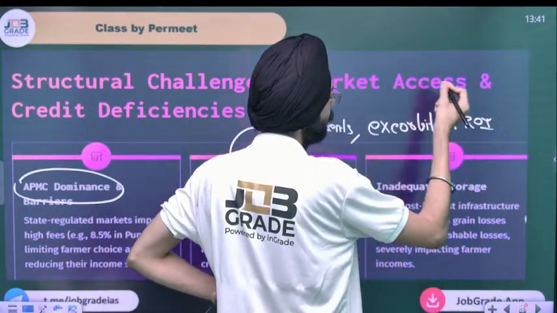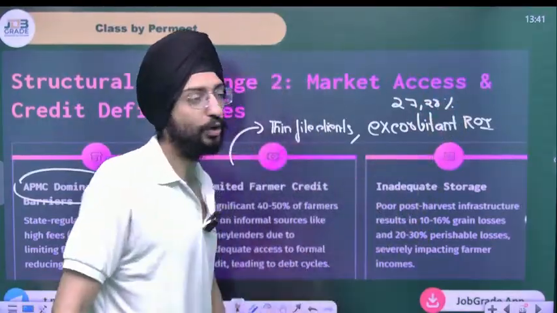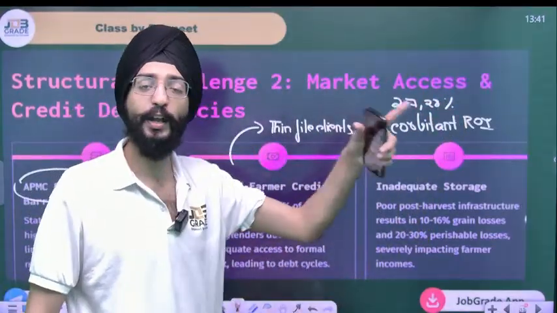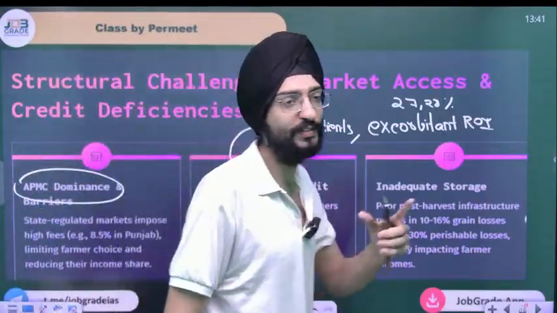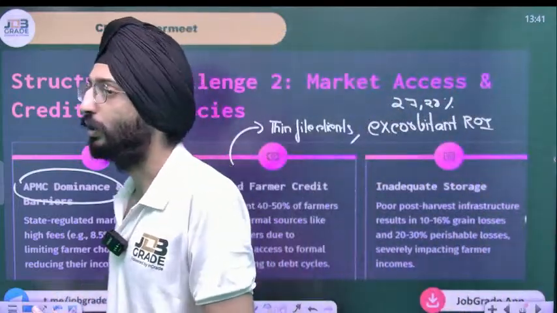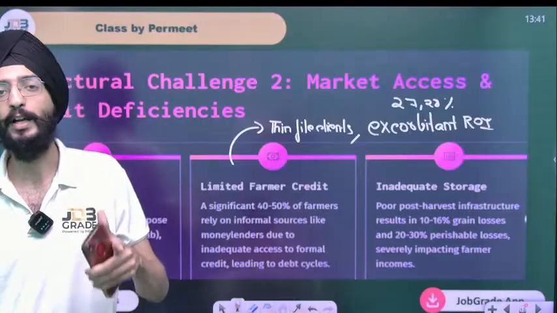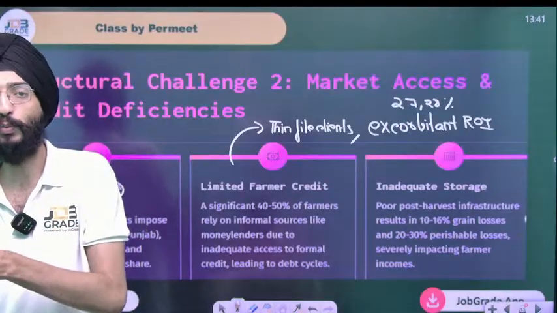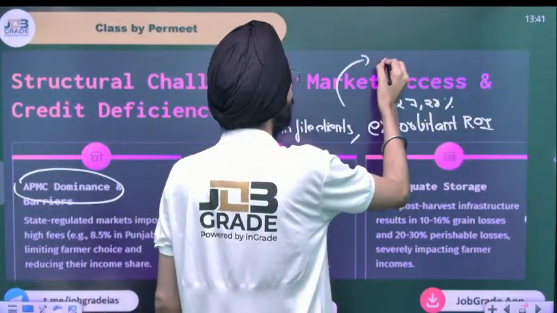For example, the rate of interest would be 27 to 28%. It's practically impossible to repay that amount of loan in one life. You need generations to repay that. You must have seen that in movies as well. A whole generation pays that loan. A father may not be able to pay the whole of his loan in his lifetime. His son will pay, his grandson will pay. That's how the cycle runs. That's nothing but a debt trap.